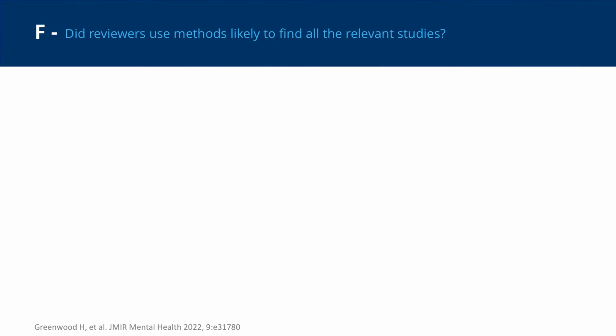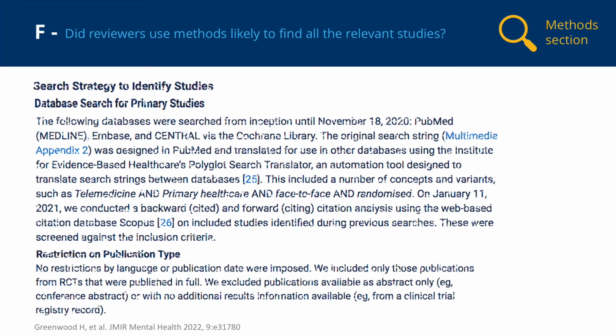For this item of the Faith checklist, we need to consider whether the review has conducted a search that would be likely to identify all the relevant published and unpublished studies addressing the review question. Systematic reviews that do not conduct a comprehensive search may miss available relevant evidence. Such reviews are uninformative and may be misleading. We can find the information to answer this item in the methods section of the paper.